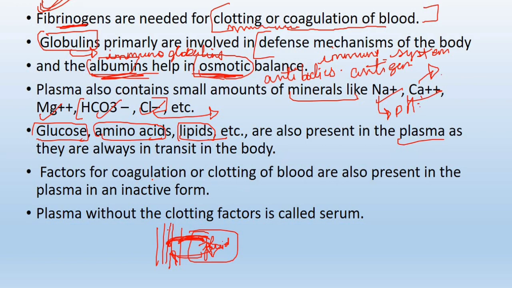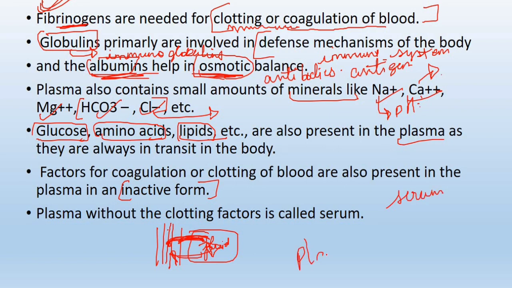The factors of coagulation, clotting of the blood, are also present in the plasma in the inactive form. Then plasma without the clotting factors is called serum. What is serum?